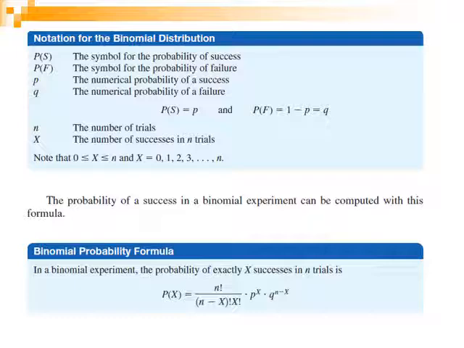The binomial probability formula is P(X) equals N factorial divided by (N minus X) factorial multiplied by X factorial.